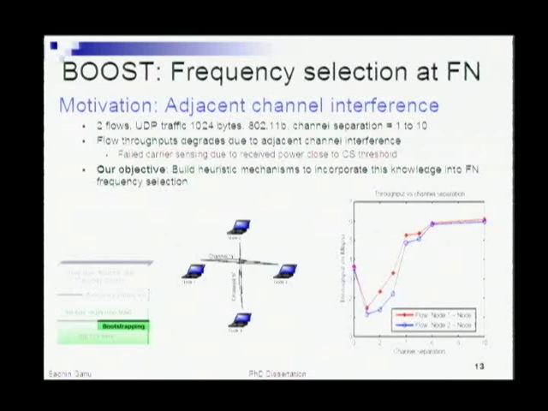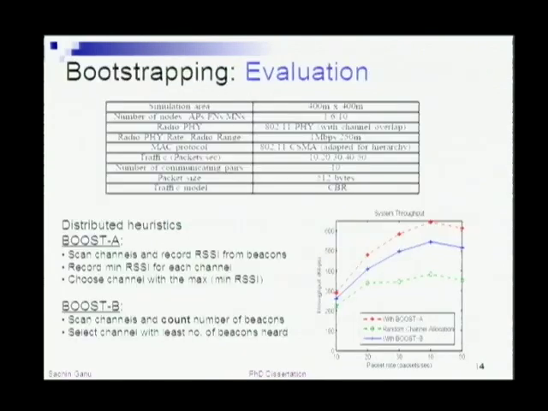The carrier sensing is not able to detect an ongoing activity and triggers a false signal to the MAC to send a packet, and this results in more collisions and poorer performance. So the main idea behind our bootstrapping mechanism, which specifically deals with frequency selection whenever a new forwarding node is introduced in the network, is motivated by this.